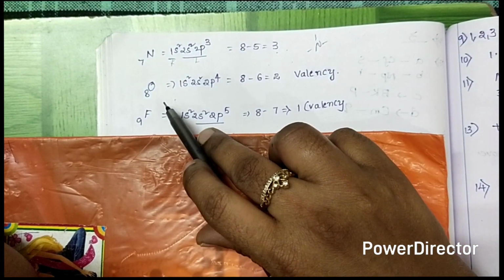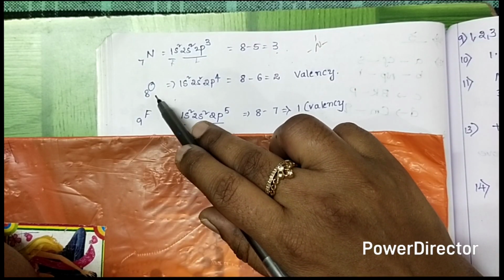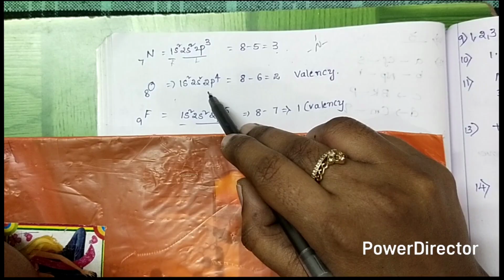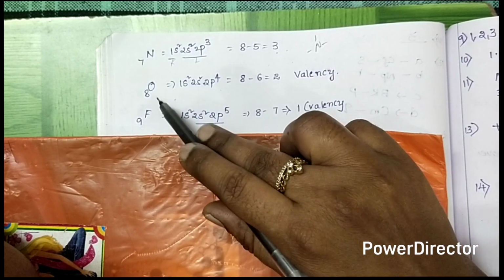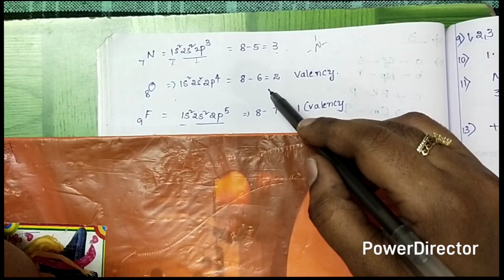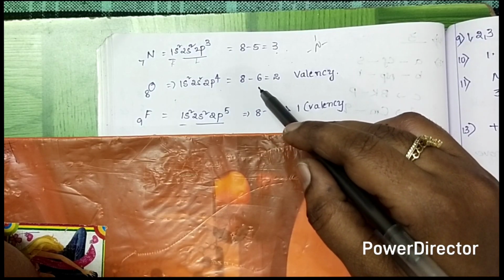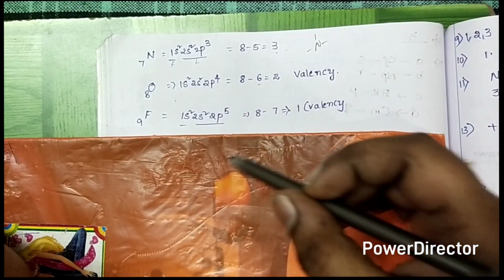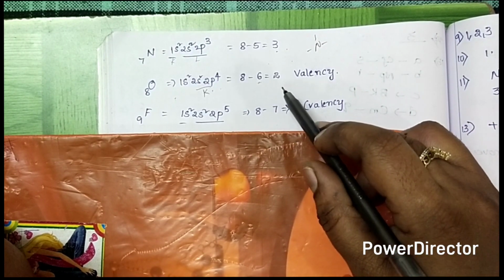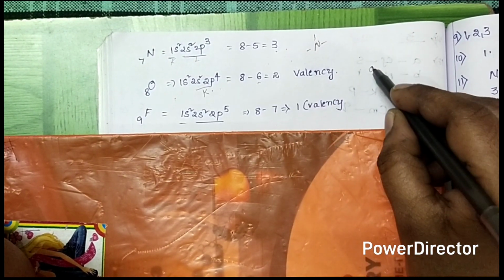And oxygen, atomic number 8. The configuration is 1s2, 2s2, 2p4. Oxygen is a non-metal, so its valency can be calculated by 8 minus the valence electrons. 8 minus 6, where 6 is the number of valence electrons in the outermost shell, equals 2. Oxygen valency is 2.